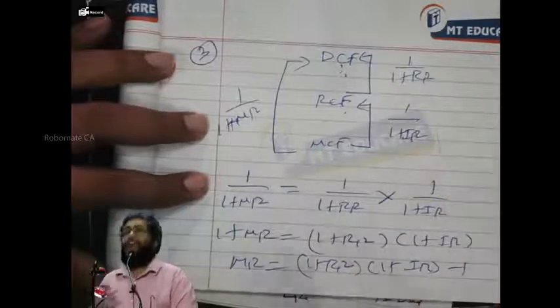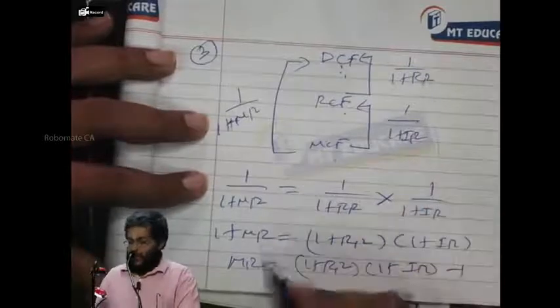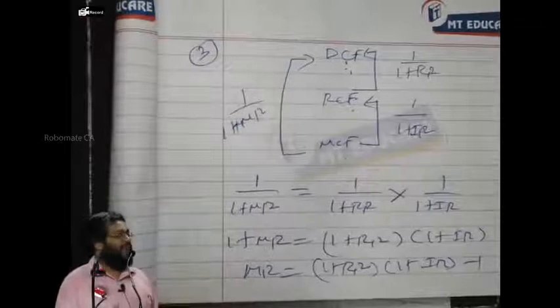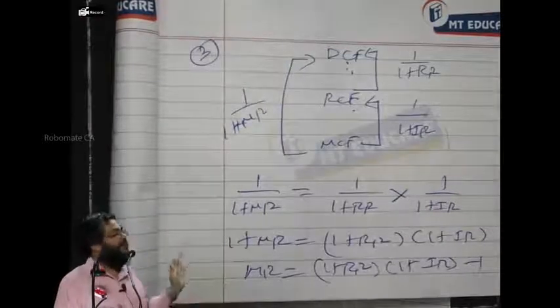Suppose somebody asks us to find out the real rate, with money rate and inflation rate given. How to find it out? Real rate is (1 plus money rate) by (1 plus inflation rate) minus 1. And inflation rate is (1 plus money rate) divided by (1 plus real rate) minus 1. Everybody have the clarity or not?